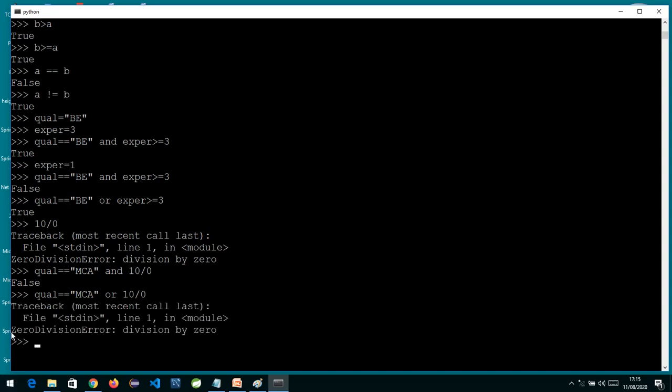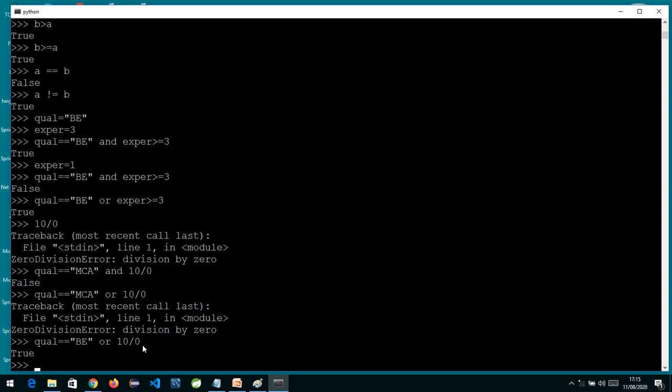Okay, so you can see. And if I write over here properly, qualification is equal to BE, then this first condition will be true, so it will never go and evaluate the second condition. So now if I press enter, you can see it's true over here. So OR operator and AND operator will take a call depending upon checking the first value whether it has to go and evaluate the second condition or not.